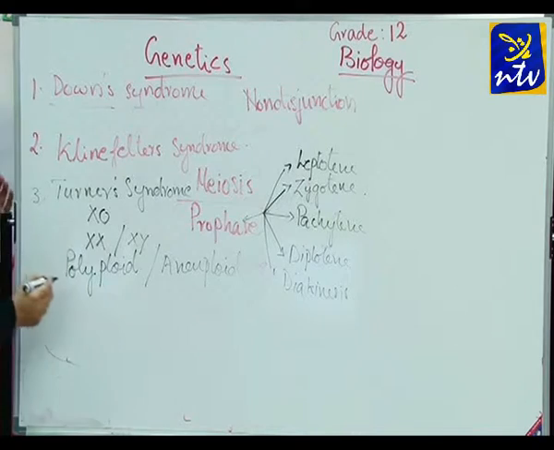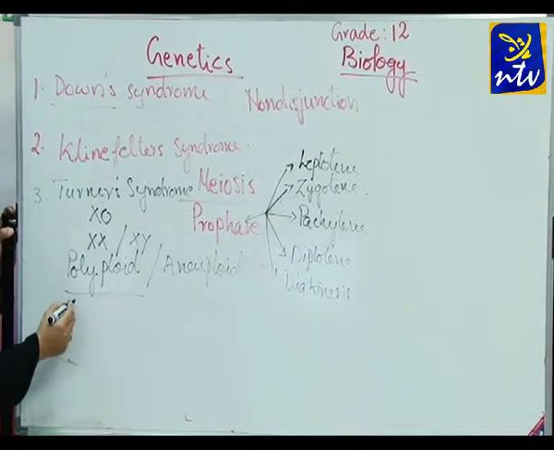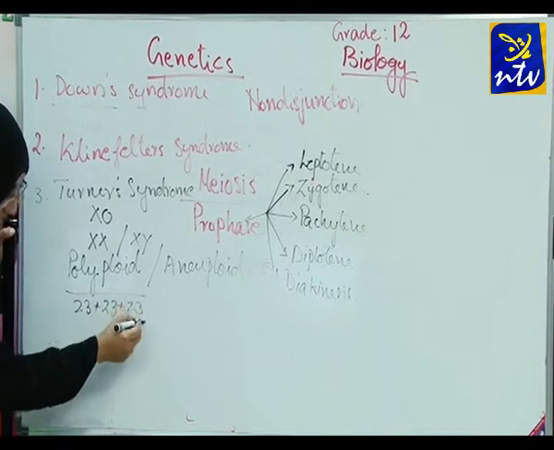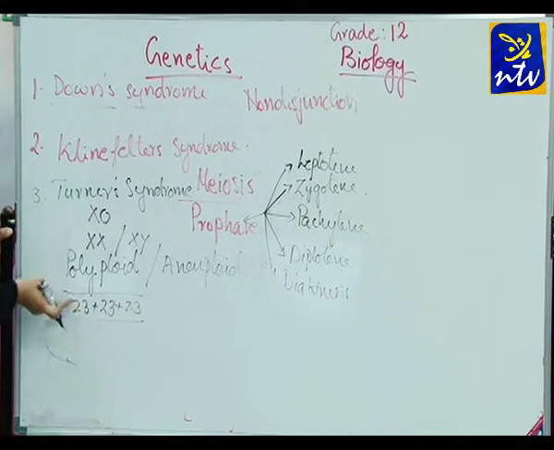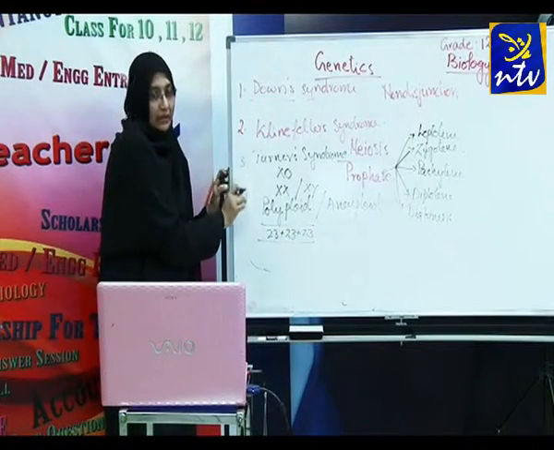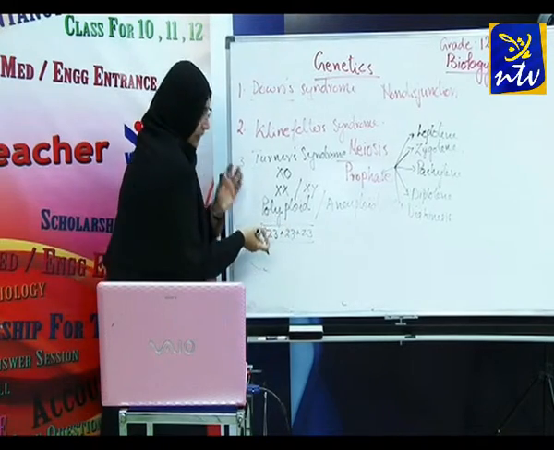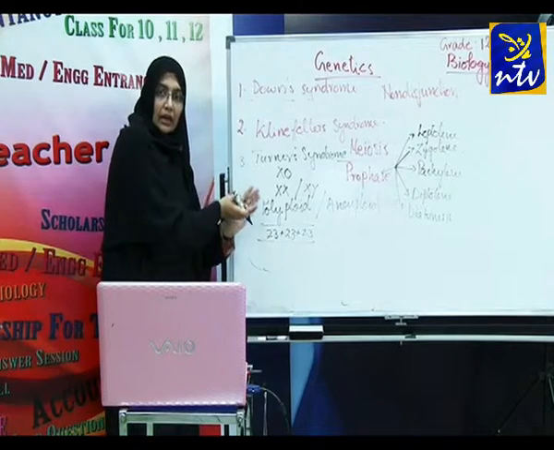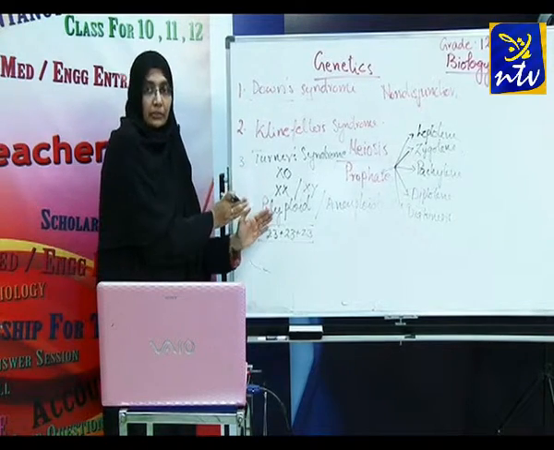That is, instead of 23 pairs of chromosomes, it becomes 23 plus 23 plus 23. Normally in human beings, polyploidy condition is not there. We normally see polyploidy condition in plants. Anyway, remember that the complete set of chromosomes increases. We call that condition polyploid condition.